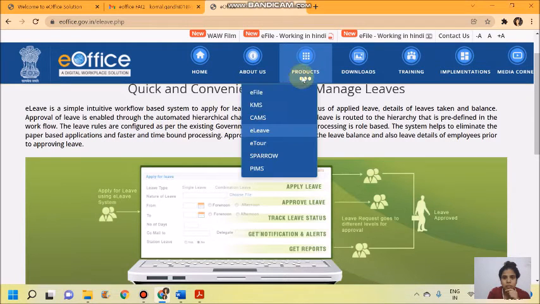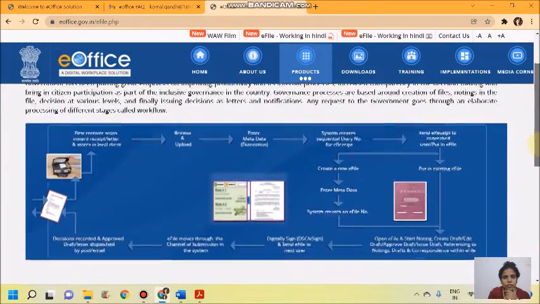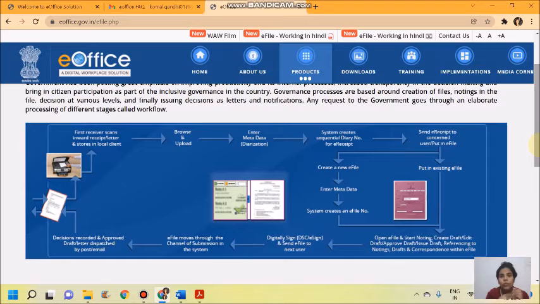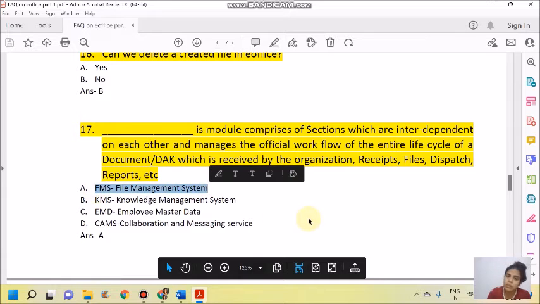See, if we go to e-file, that is the file management system, we see the entire workflow. See, this is the entire workflow of how a DAK is received and processed. The action is taken by putting up a file, creating it into a file, putting it as a receipt, taking action, and then completing the file. So that entire system is called a file management system.